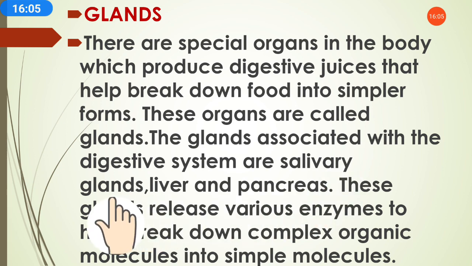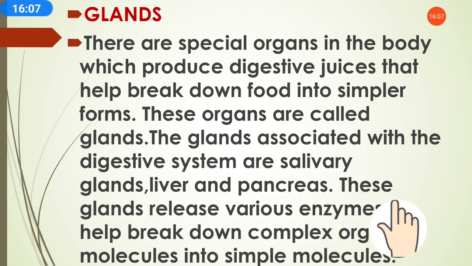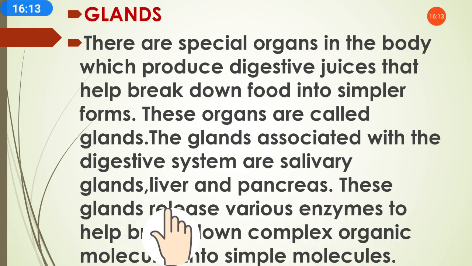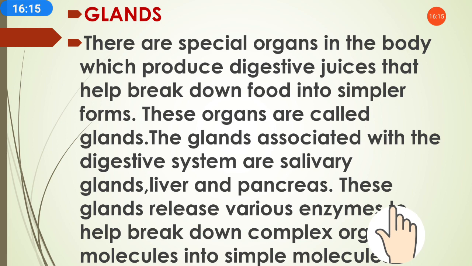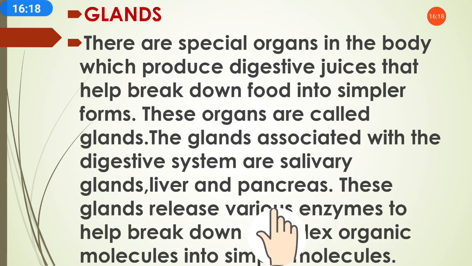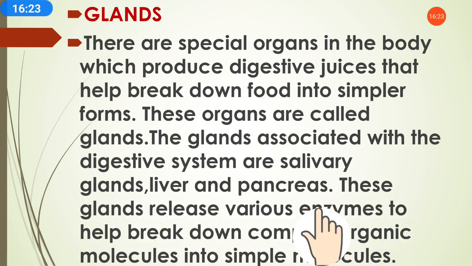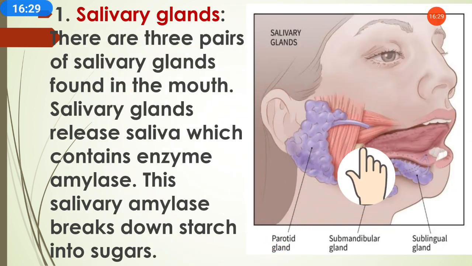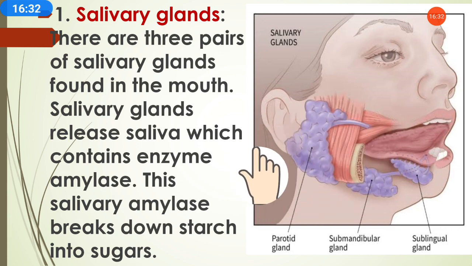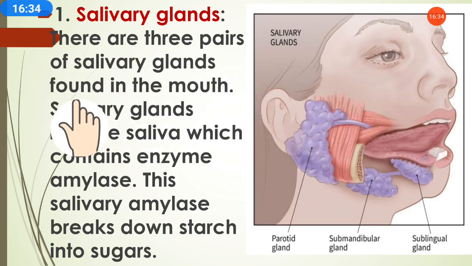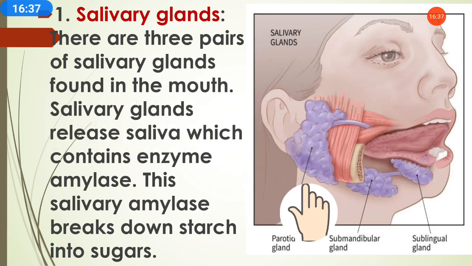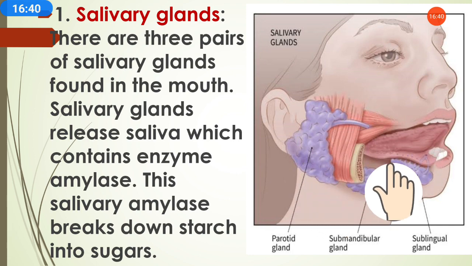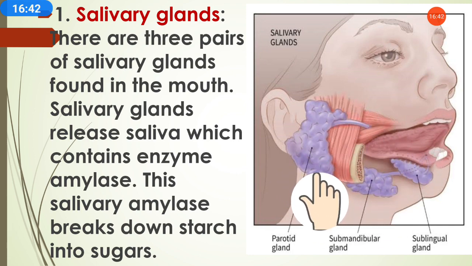So which are these glands? Salivary glands, liver and pancreas. These glands release various enzymes to help break down complex organic molecules into simpler molecules. First is the salivary gland, which we have already seen in the previous part. There are three pairs of salivary glands found in the mouth. As you can see, the glands are shown in different colors.